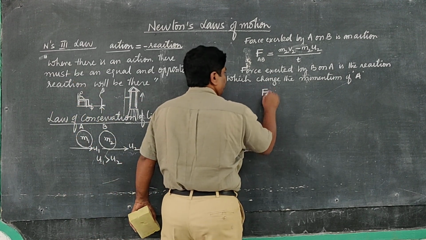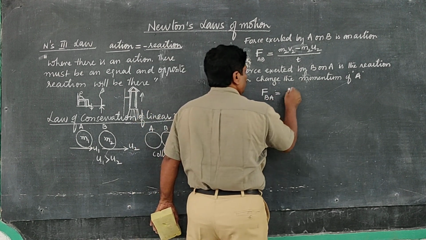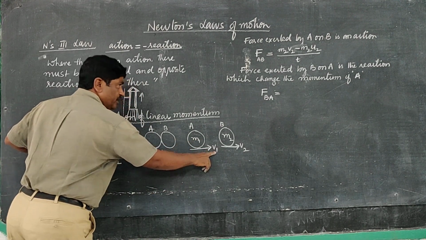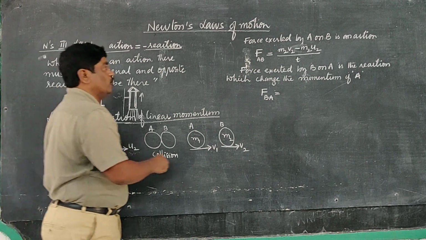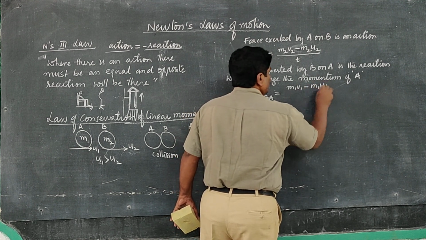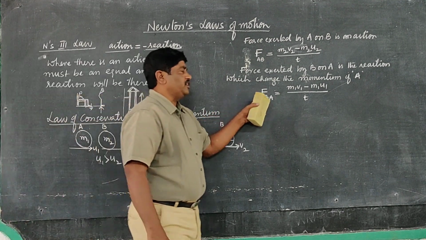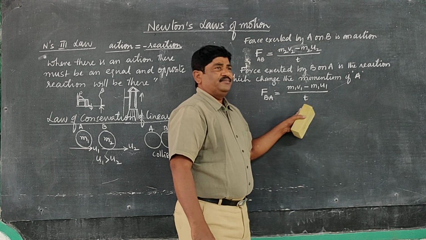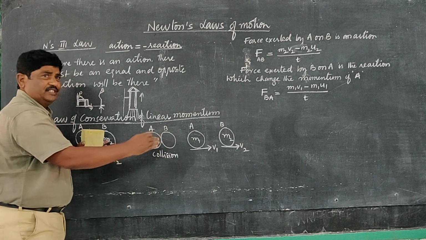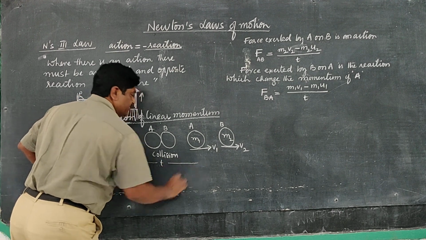Now F of B on A is equal to change in momentum of A. మరి A momentum, final momentum is what? m1 v1. Initial momentum m1 u1. So therefore here m1 v1 minus m1 u1 by time. Because force definition is what? Rate of change of momentum. Right or not? So the collision time, the time taken to change the initial momentum to final momentum, is nothing but the T, you can say.